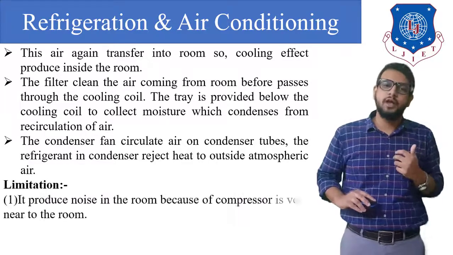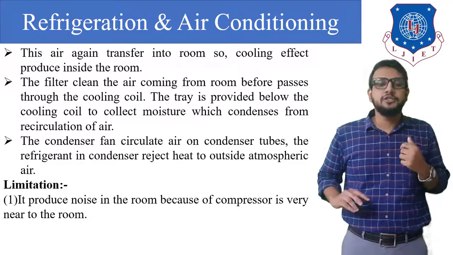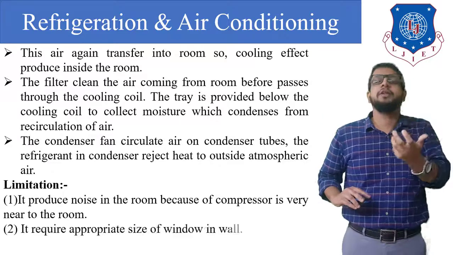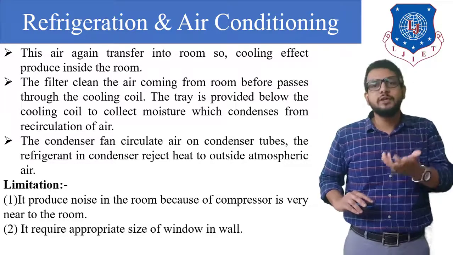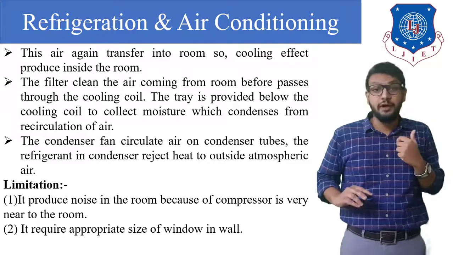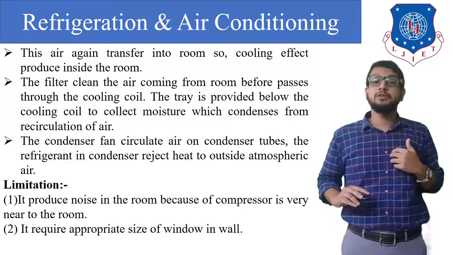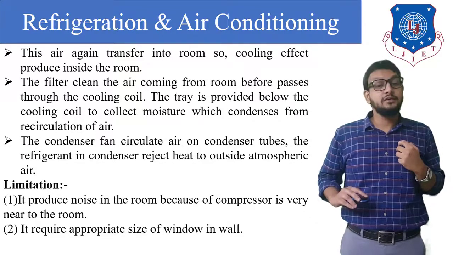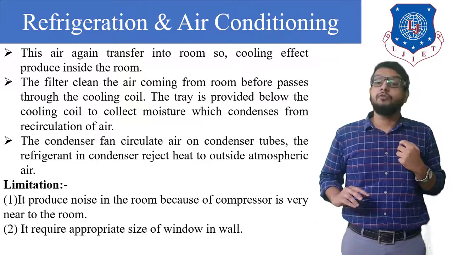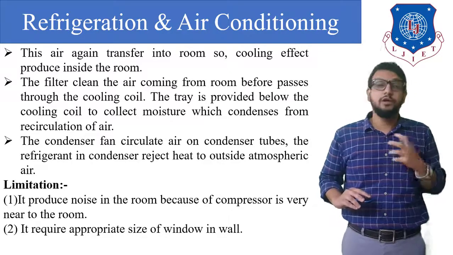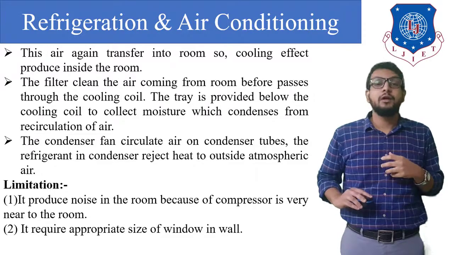Now it has certain limitations. It produces noise in a room because the compressor is very near to the room. As you know, the compressor's piston is going to perform a reciprocating motion, right? But even after providing a suppressor, noise is produced inside the room. So it is very disturbing. Second, it requires an appropriate size of window in a wall. So if a window is not provided on a wall, then we cannot install a window air conditioner.